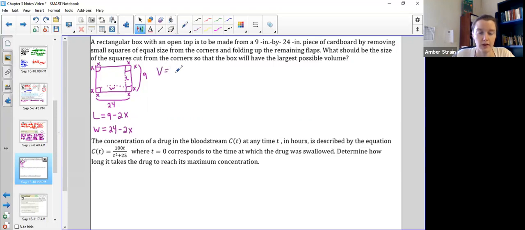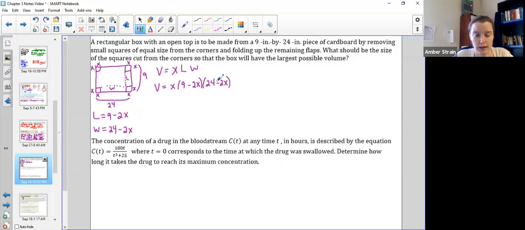So in order to find the volume of the box, I would take the depth, which is whatever those flaps folded up give me, times the length, times the width. So now all in terms of the same variable x, I would get the single x, which is just the depth, the length, which was the 9 minus 2x, and the width, which was 24 minus 2x.